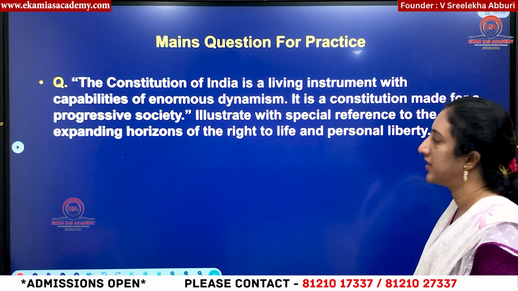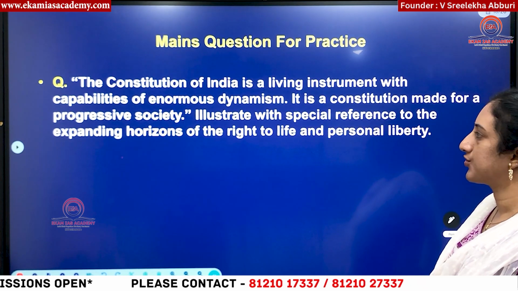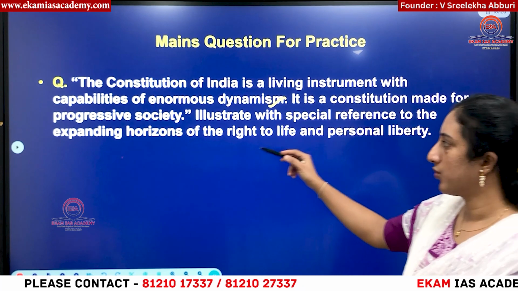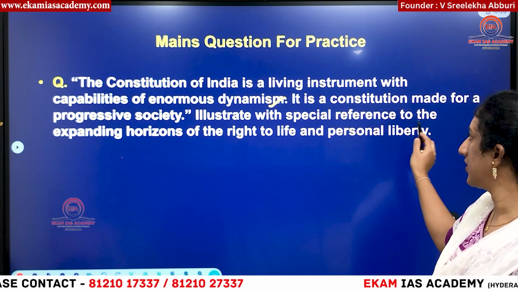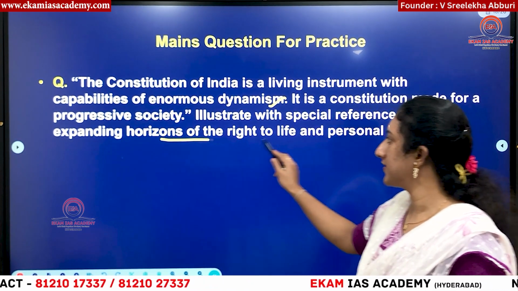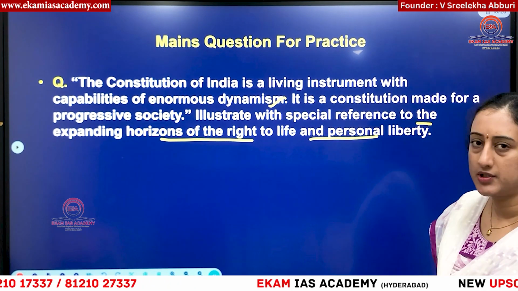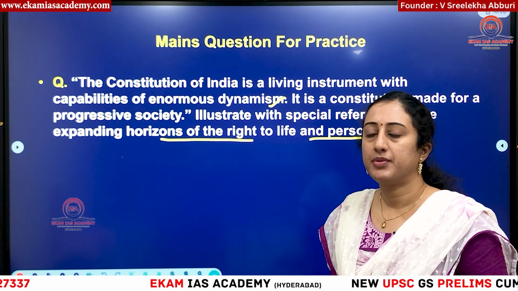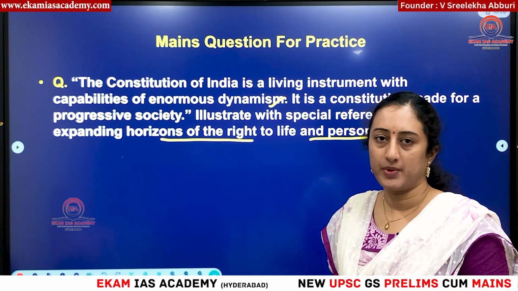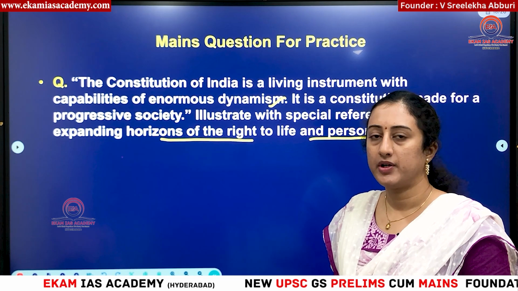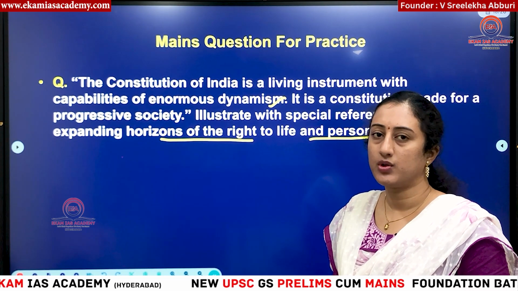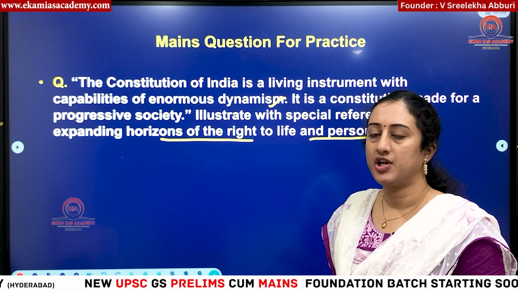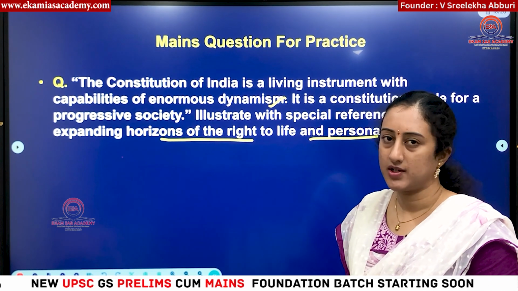Then, what is the question for mains? The Constitution of India is a living instrument with capabilities of enormous dynamism. It is a constitution made for a progressive society. Illustrate with special reference to the expanding horizons of the right to life and personal liberty. In this, you have to say how the Indian constitution is evolving. Many people will say the Constitution of India is a living document, right? So why it is a living document, and how the scope of Article 21, right to life and personal liberty, is being widened by judicial interpretations. Those things you have to cover in this mains question.